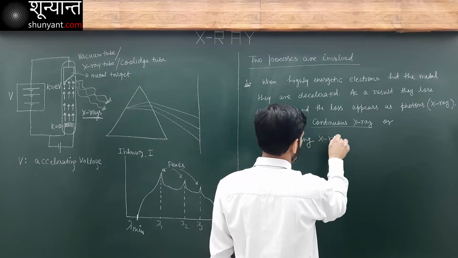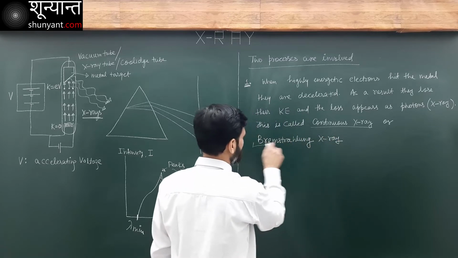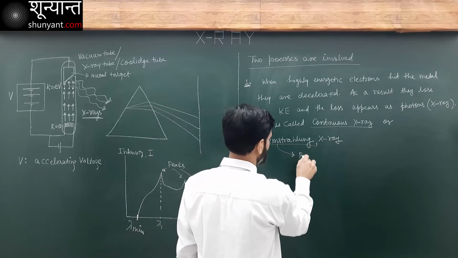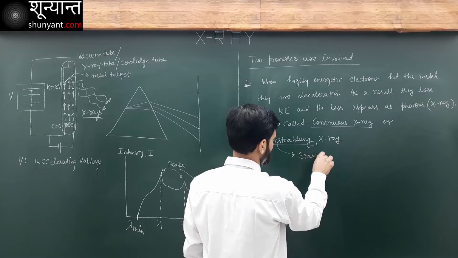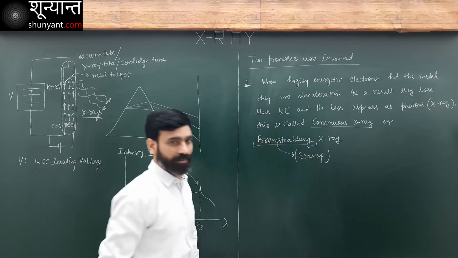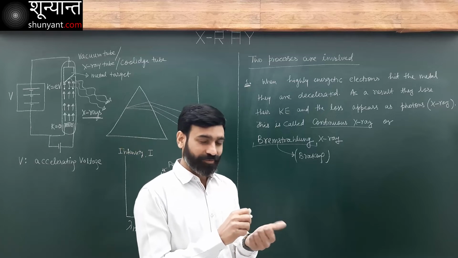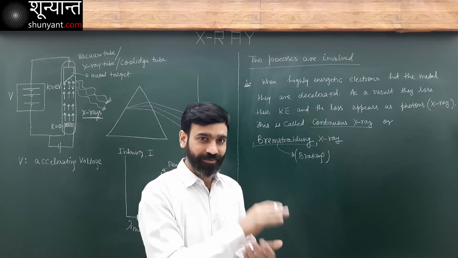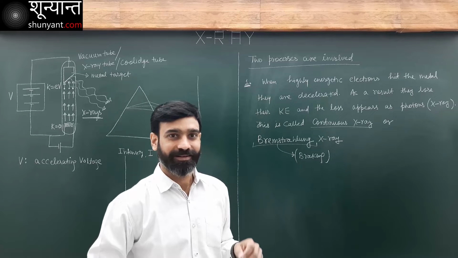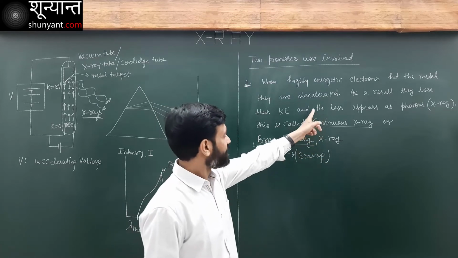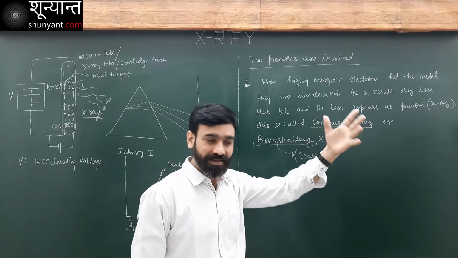Bremsstrahlung X-ray. Bremsstrahlung is a German word for braking. The motion of electrons is braked, some brake is applied. As a result, they are losing their energy, and that loss appears as a photon.